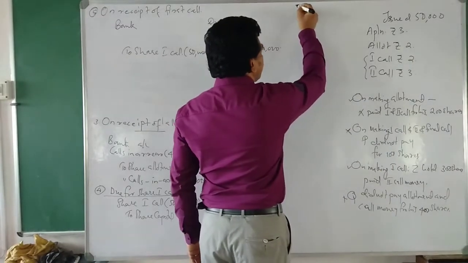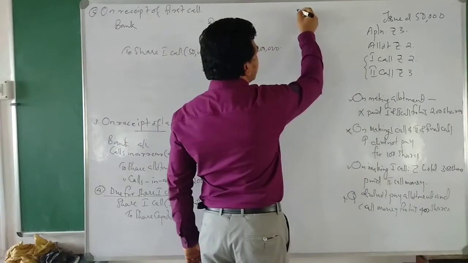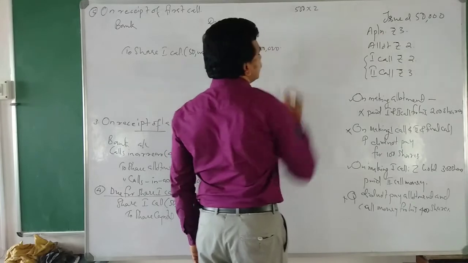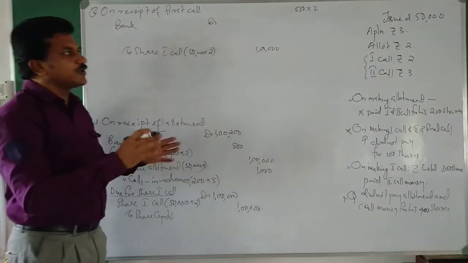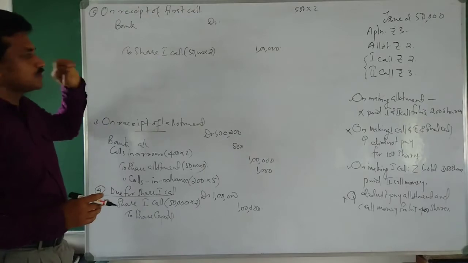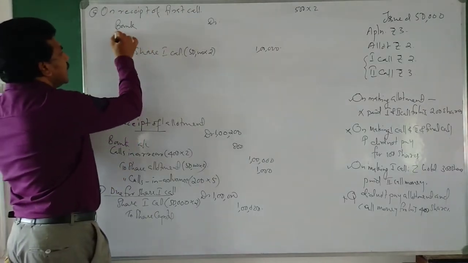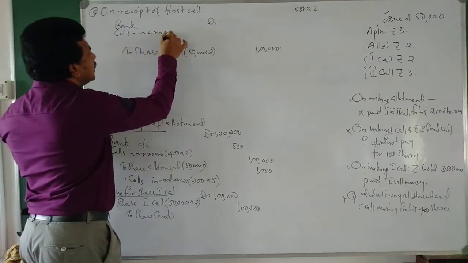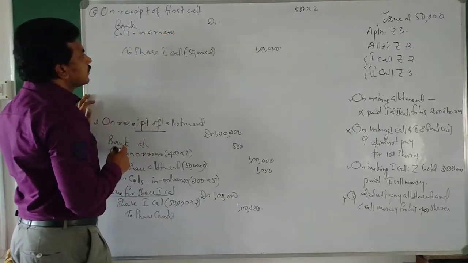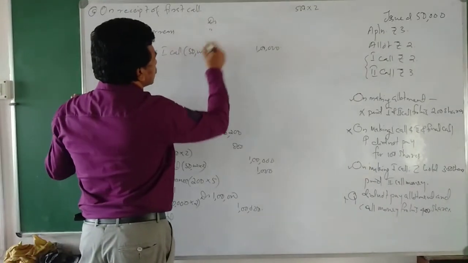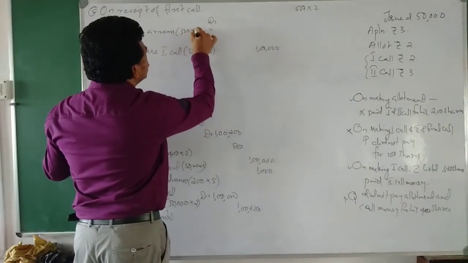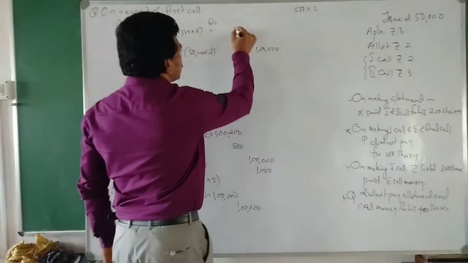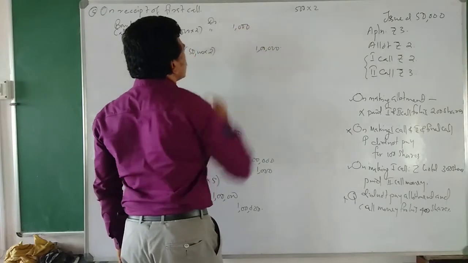That means for first call money, 400 plus 100, 500 shares did not pay 2 rupees each. First call money we did not get on 500 shares at 2 rupees. So we can write calls in arrears debtor. How much? 500 into 2, that means 1000. 1000 we did not get.